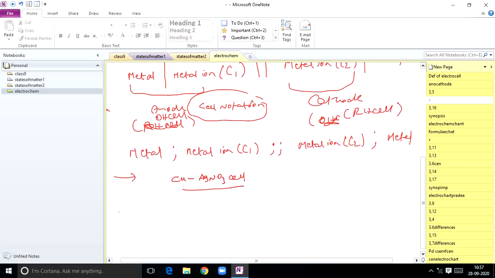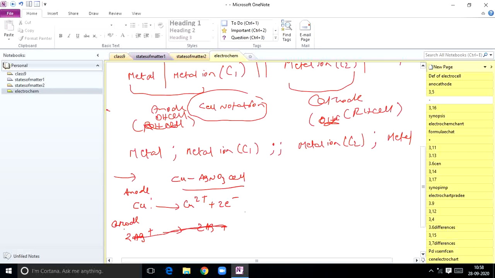How to represent it using the copper silver nitrate cell? You already know the redox reaction. How to write the redox reaction? You know, at the anode what happens? At the anode, oxidation half cell. So copper turns into Cu2+ plus 2 electrons. And here silver nitrate, at the cathode, reduction takes place, that is Ag+ gives rise to Ag.